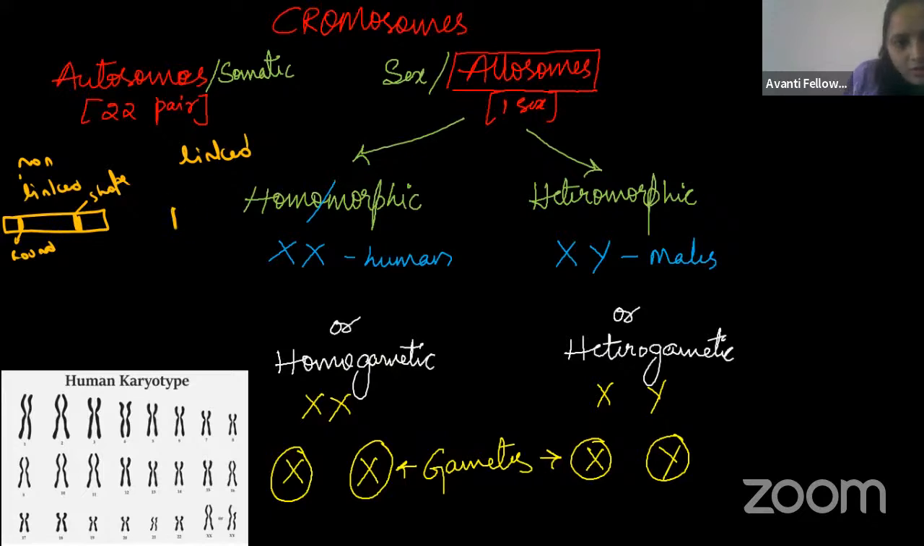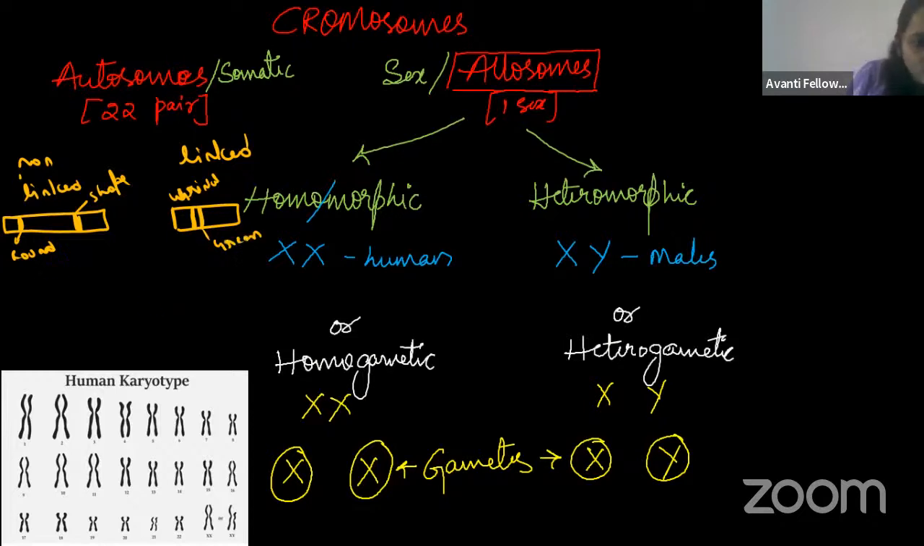Then coming to the linked gene. Here you can see the seed, so we can take the same seed color here. It is having one gene which is responsible for the wrinkle shape, and there is another gene which is responsible for the green color.